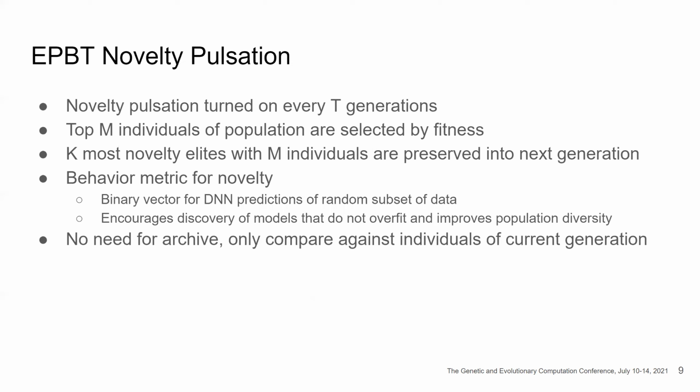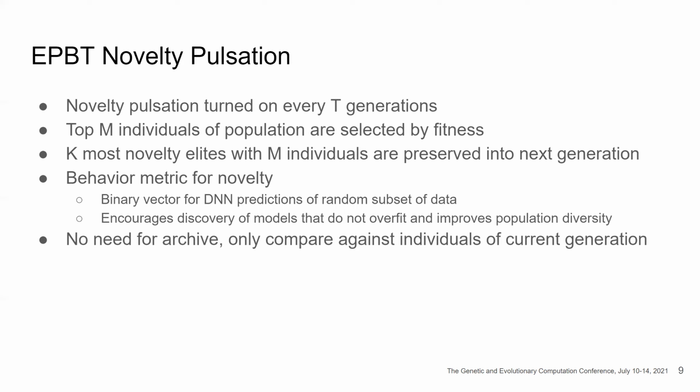In EPBT, novelty pulsation is turned on every T generations. The top M individuals of the population are selected using fitness. And then the K most novel elites from the M individuals are preserved into the next generation. The behavior metric that we use for novelty is a binary vector of the DNN predictions on a random subset of data.